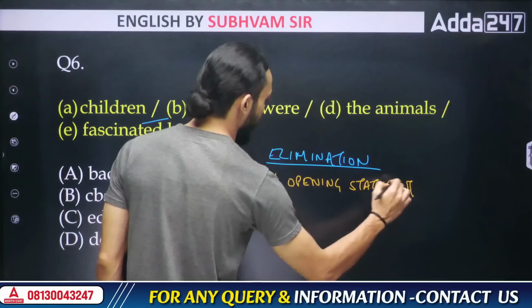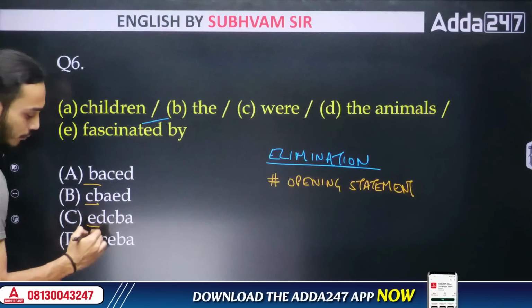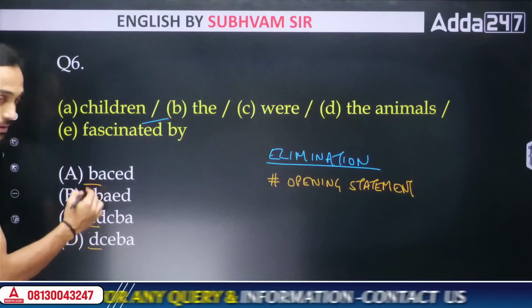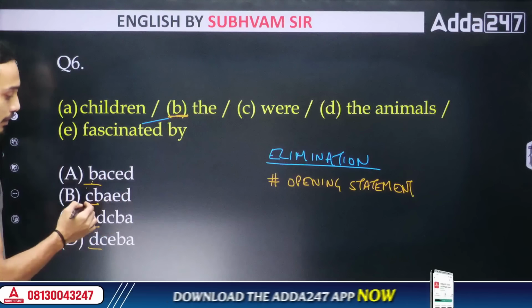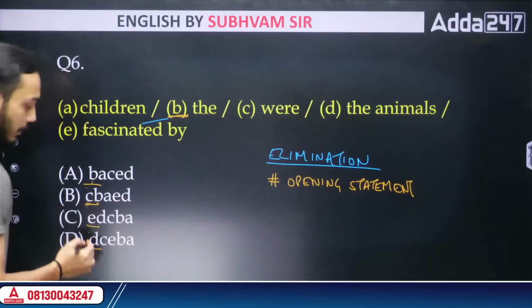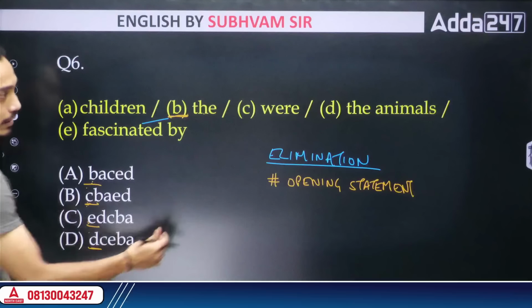What is an opening statement? Let me give you an example. Each of these options has a certain part of the sentence as the starting, right? Like this option is telling you start with B, that is the. This option is saying start with C, that is where. This option is saying start with E, fascinated by. This option is saying start with D, that is the animals.